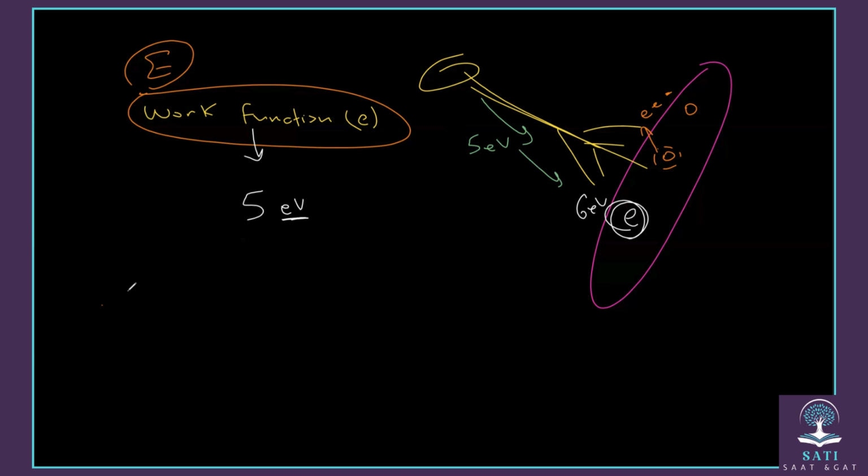No, it will not be enough. Why? Electrons are not ejected out of their atoms if the energy of photons is less than the work function. So the work function to eject the electron is 6. If you give it 5 as energy, it will not be enough.